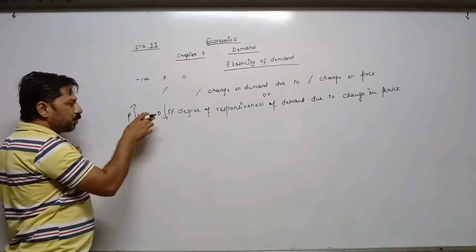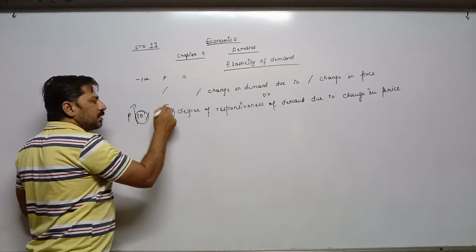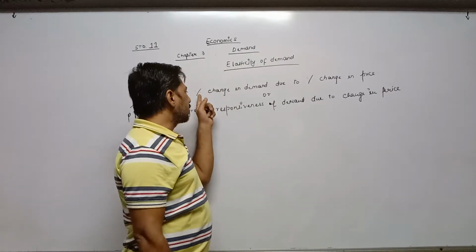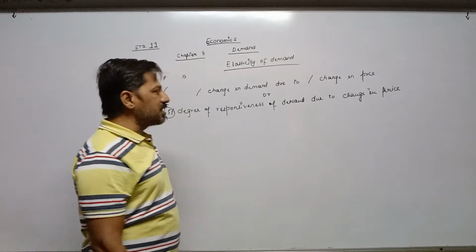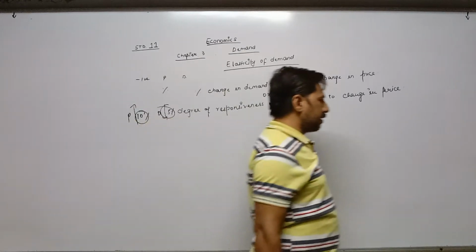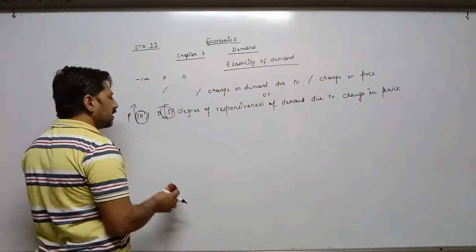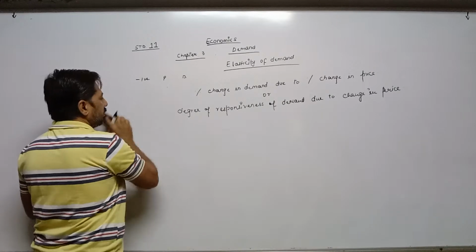So when we show the relation between price and demand in percentage form, it is called elasticity of demand. Once again, percentage change in demand due to percentage change in price is called elasticity of demand, and second, degree of responsiveness of demand due to change in price.